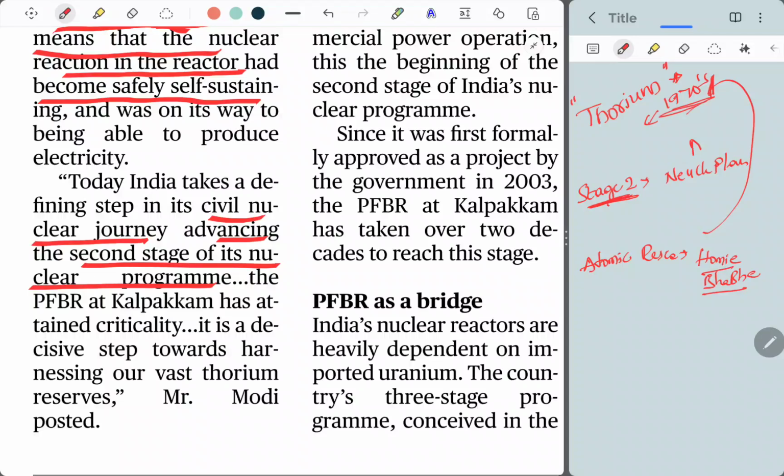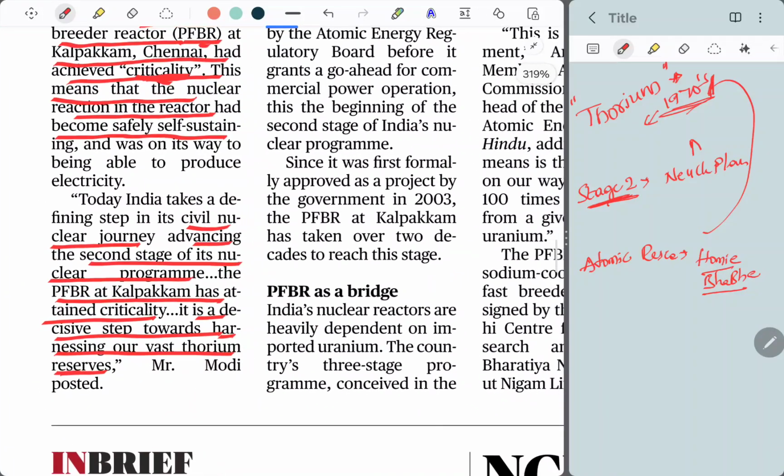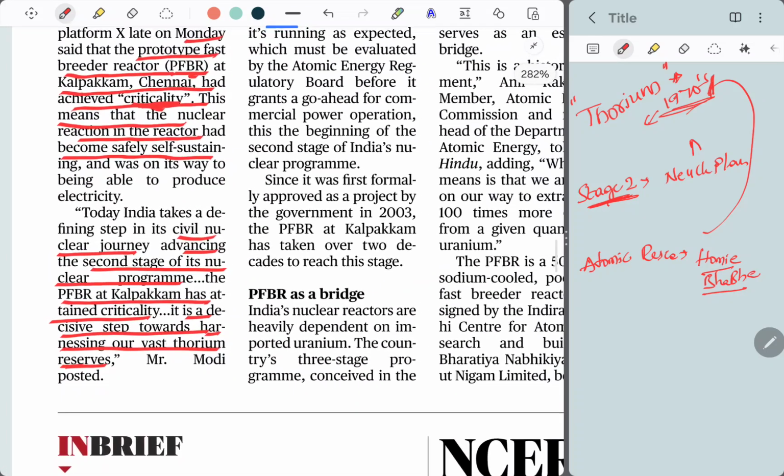When will stage 3 come? If everything goes well and as planned, then maybe around 2045-2050 stage 3 will start. More than 2 decades, nearly 3 decades. That's how long nuclear power generation timelines are. So the PFBR at Kalpakam has attained criticality. It's a decisive step towards harnessing our vast thorium reserves. As I said, this reactor will enable us to use thorium reserves, but it's not so near. It will be useful only in the 2040s or 50s. For that, we have started building nuclear reactors now.